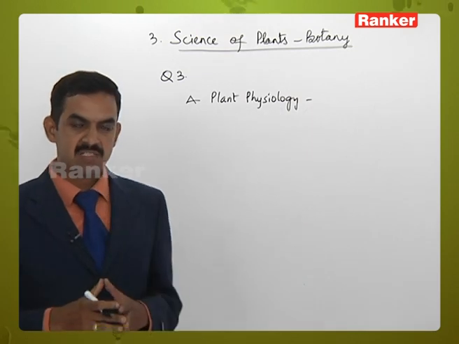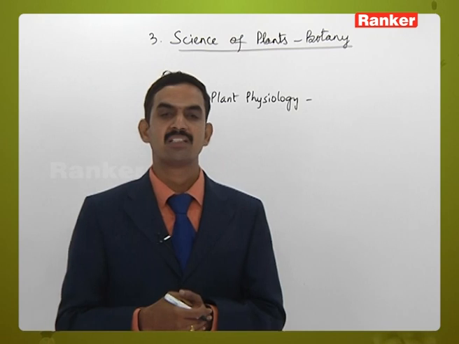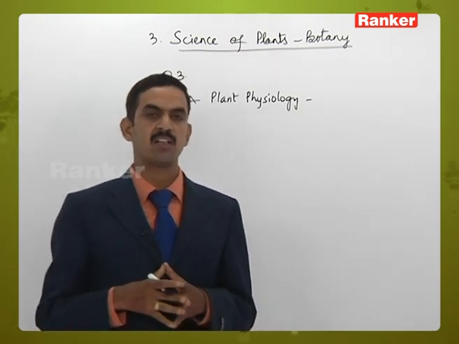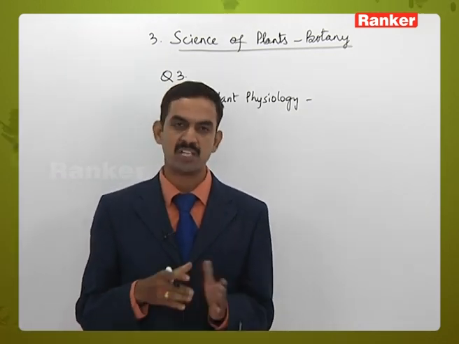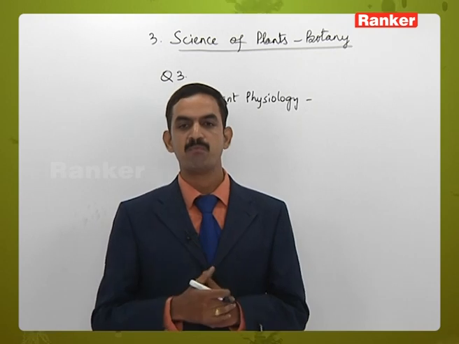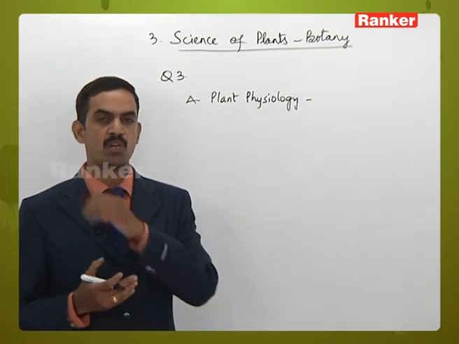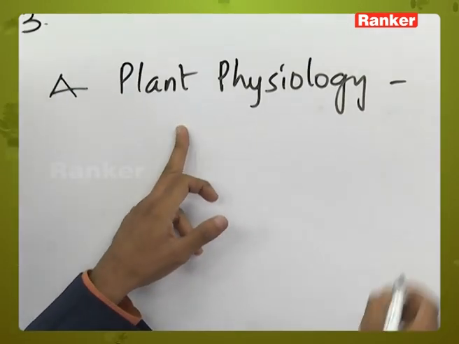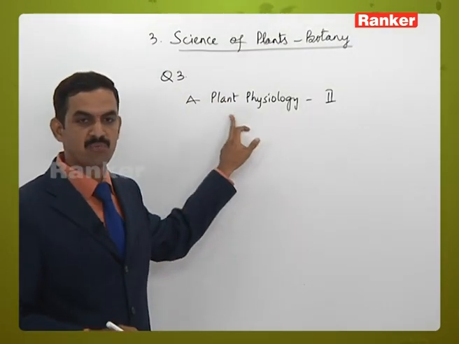Melvin Calvin is the scientist responsible for studying the C3 cycle in plants. The intermediate compounds formed during the C3 cycle were demonstrated and identified by the scientist Melvin Calvin. So the photosynthetic process of C3 plants was studied by him. Photosynthesis is a part of plant physiology. So the second option is correct for A.